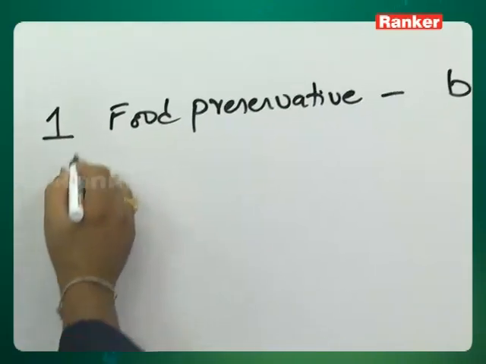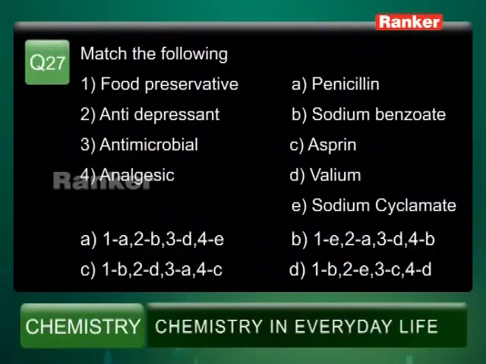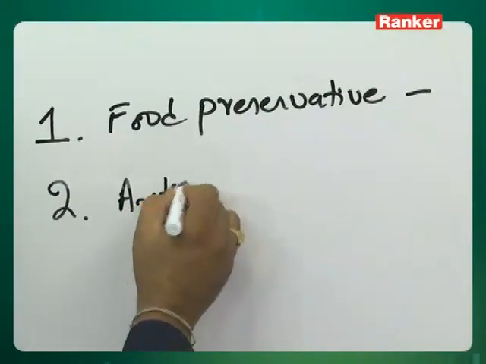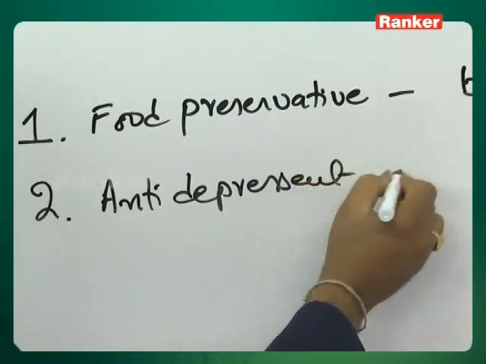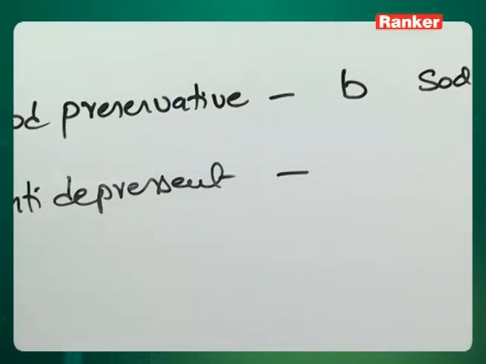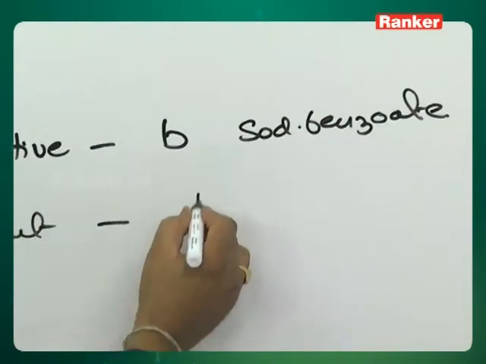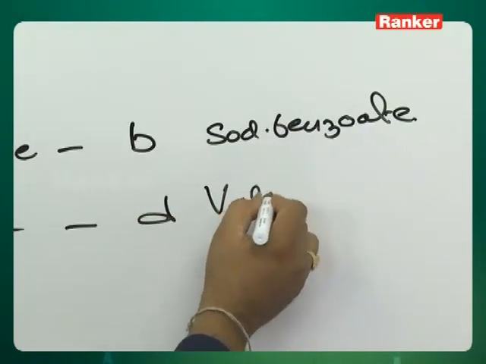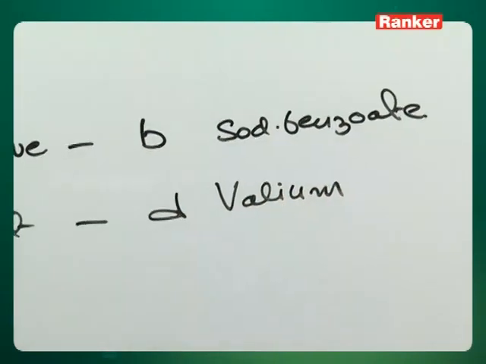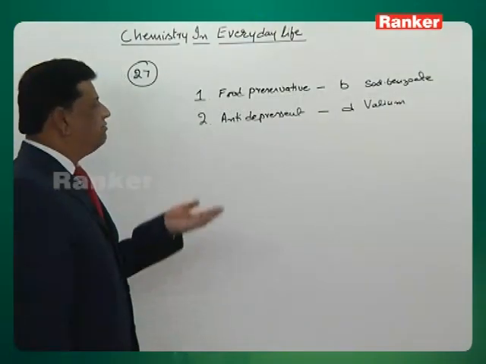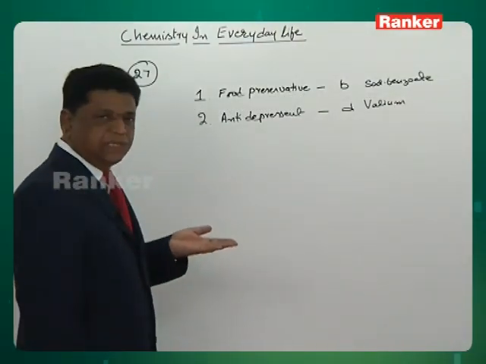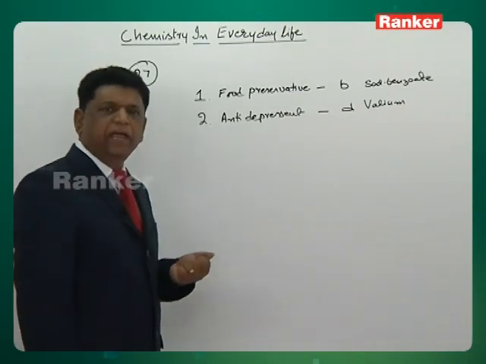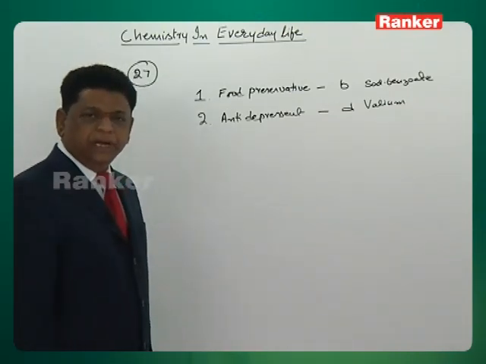And the second one is antidepressant. It goes with Valium, that is D. Depressant means the activity of the central nervous system will be decreased. Valium, Seconal, all barbiturates act as this type of drug.